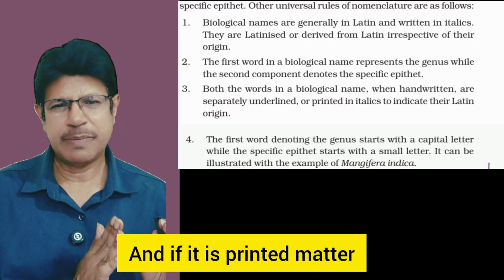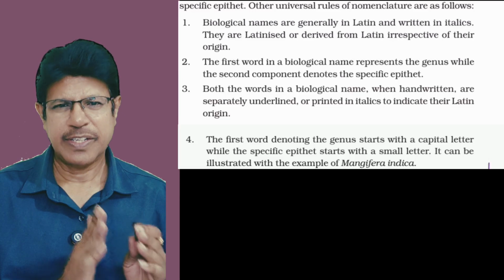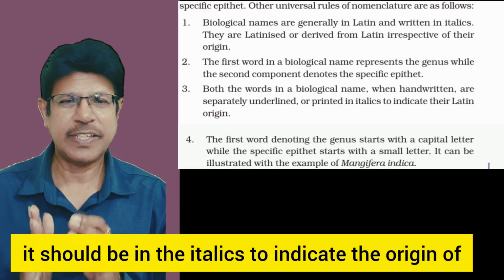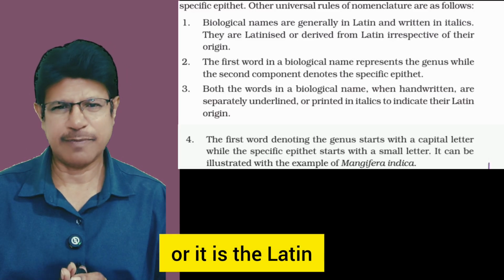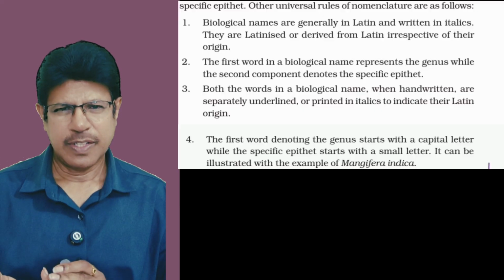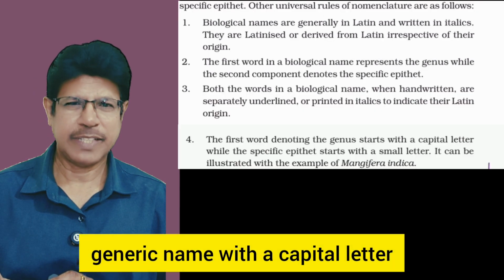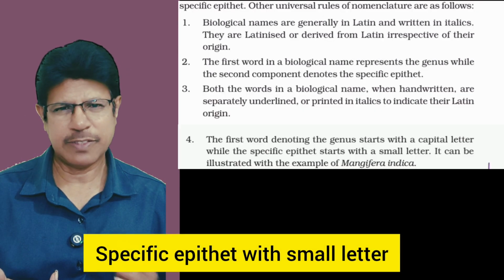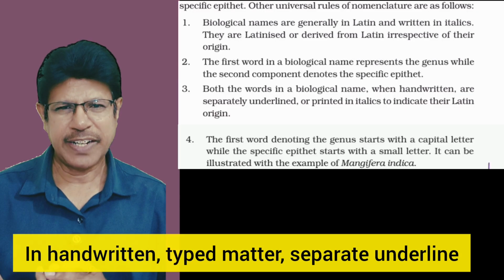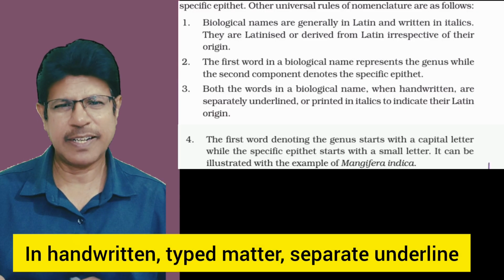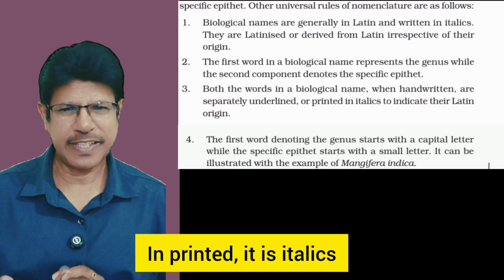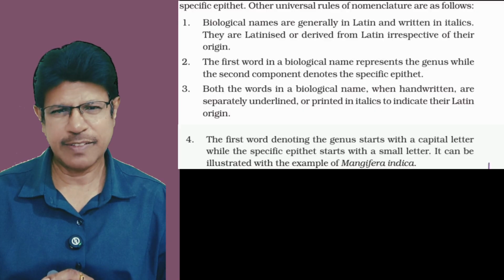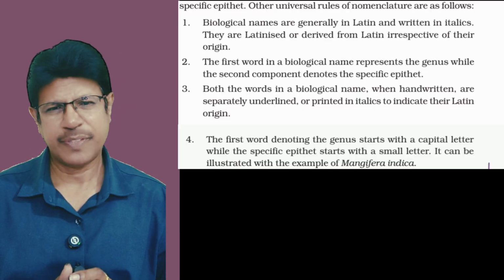And if it is printed matter, it should be in italics to indicate the origin, that it is Latin. So the first name, generic name with a capital letter, specific epithet with a small letter. In handwritten or typed matter, separate underline. In printed, it is italics. It should be written in Latin, in italics.